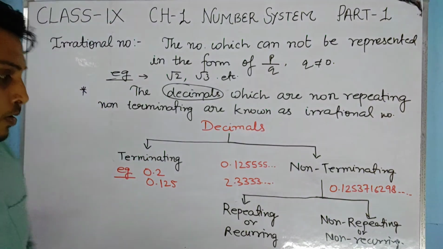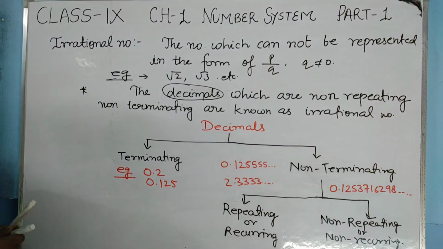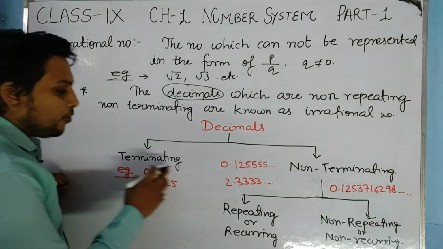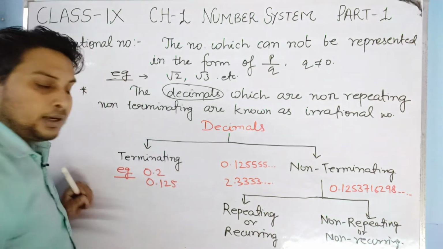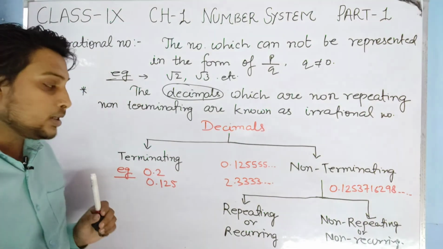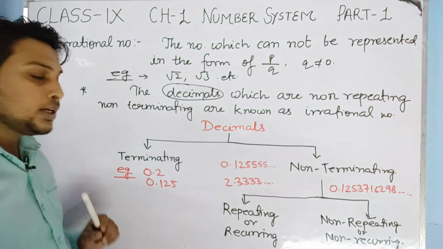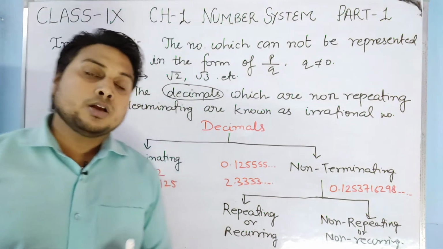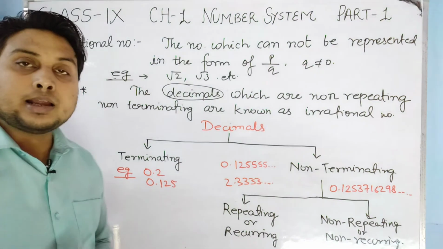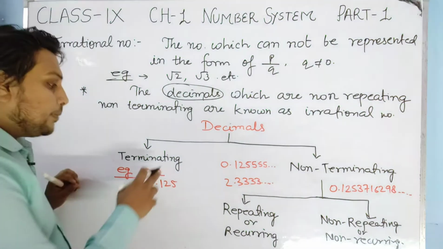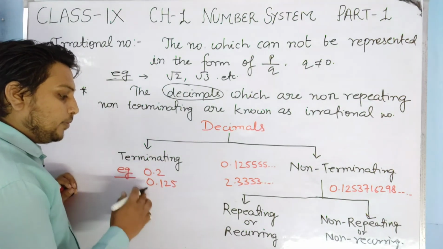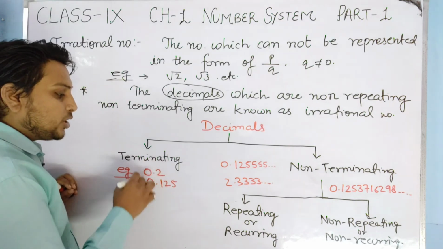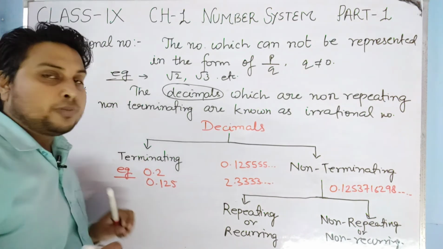Okay, now one more thing: the type of decimal which is terminating, meaning decimals which terminate after a few places of the decimal point, can be changed into the form of p by q.